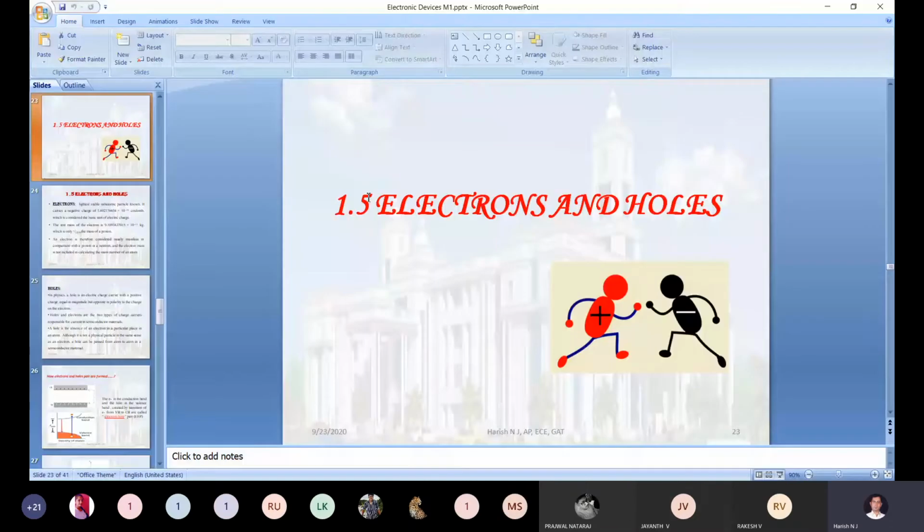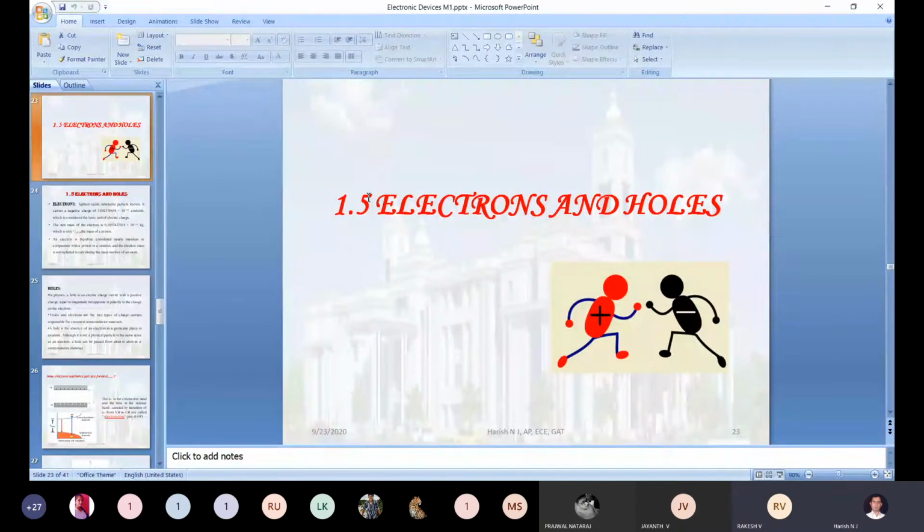Okay. So in the last class, we were discussing electrons and holes, how the electron hole pair is generated in silicon, or generally in a semiconducting material. Can anyone summarize what information we recollected in the last class with respect to only electrons and holes?